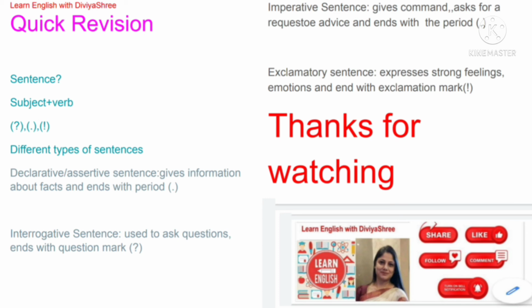Then there are imperative sentences, which give a command or ask a request or advice, and they end with a period and sometimes an exclamation sign also. It depends on what type of feeling is behind that sentence. And the fourth one is the exclamatory sentence, which expresses strong emotions and strong feelings and ends with an exclamation mark. So dear guys, that's all we have learnt in today's class.